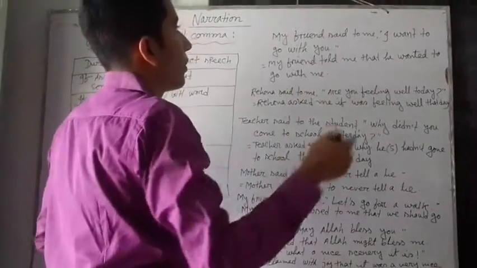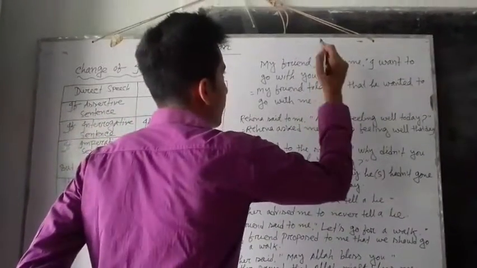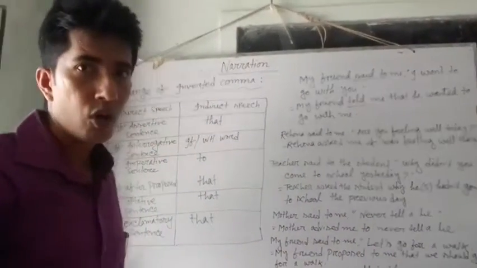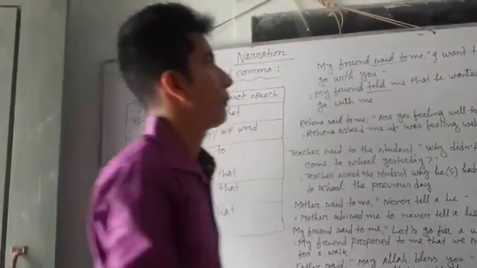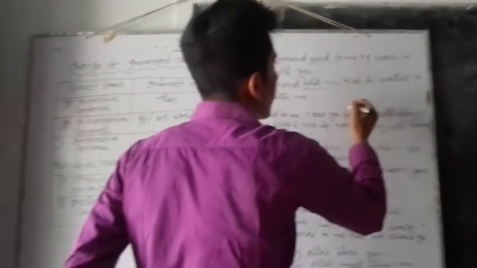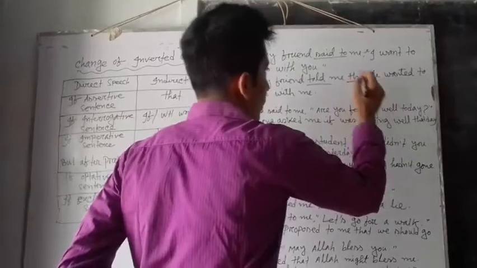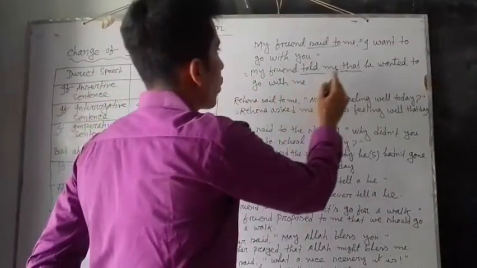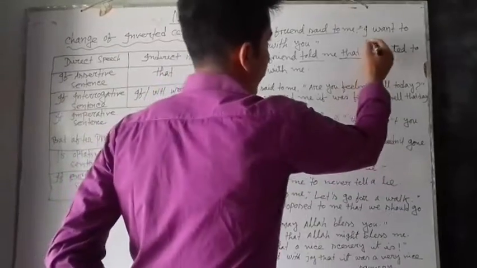Here, said to is replaced by told. This is called change of reporting verb. And the inverted comma is replaced with that. So my friend told me that he.